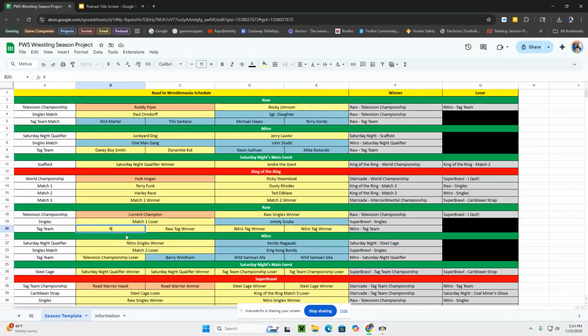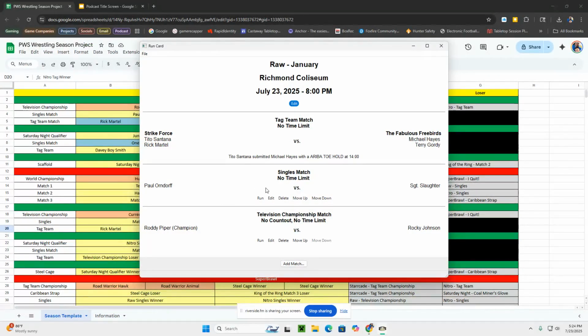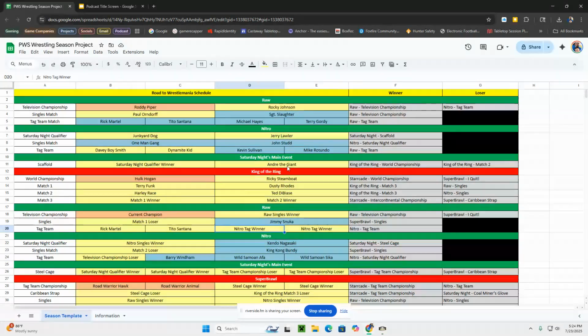So we're going to have Rick Martel and Tito Santana, who will now be in this next one. They're going to take on the winners of this Nitro tag match that we'll see in our next show. So let's go back to PWS and run our next match. This is a singles match between Paul Orndorff and Sergeant Slaughter.